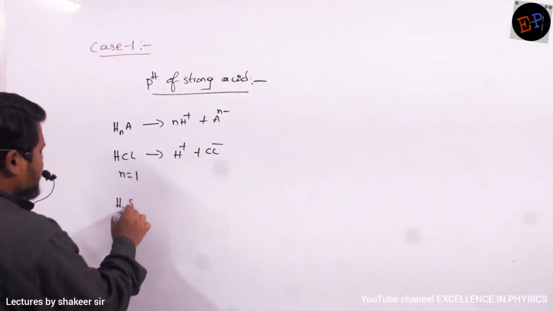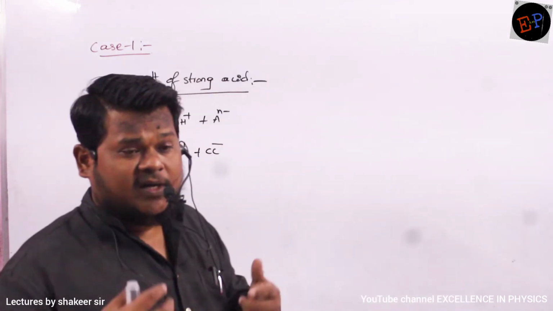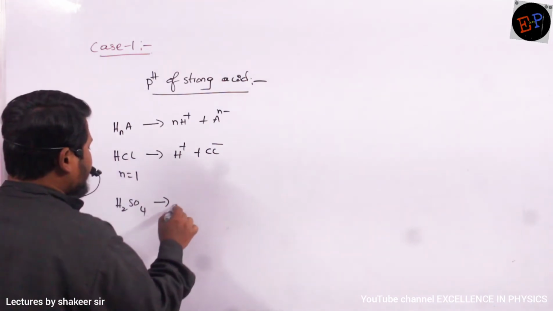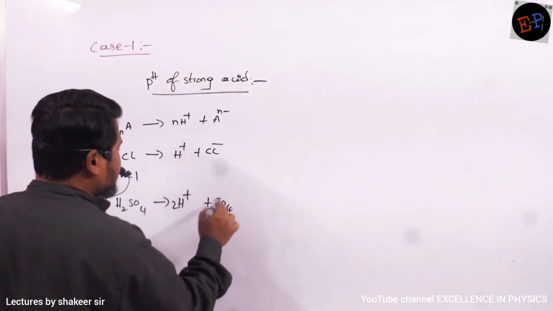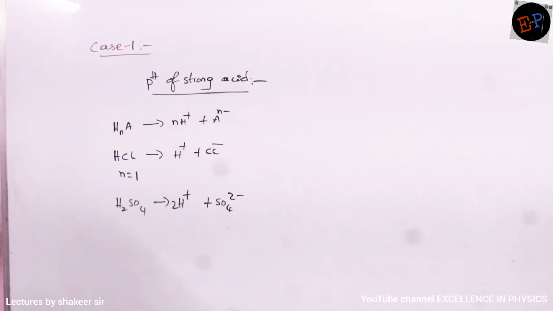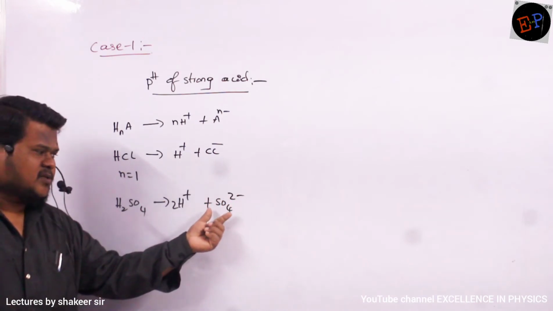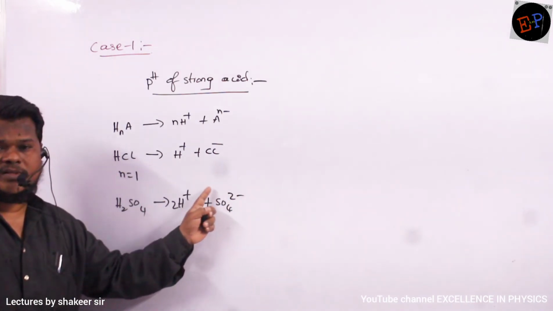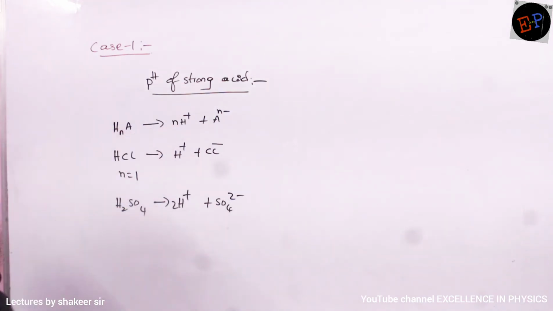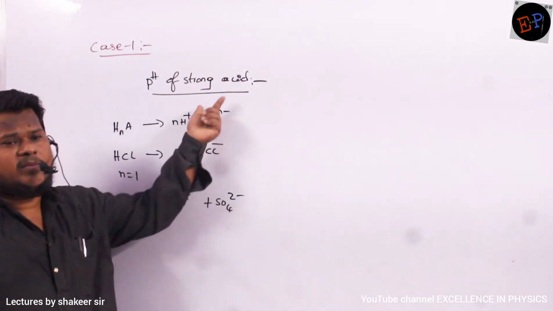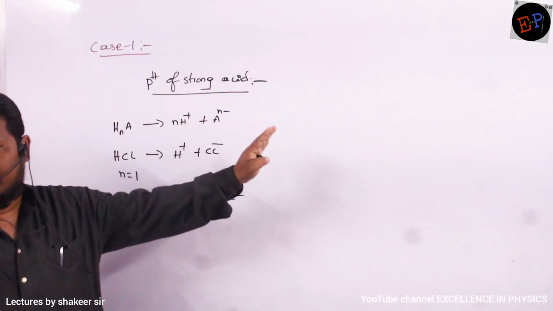Similarly, if you take H2SO4, how many hydrogens are present? 2 hydrogens are present. So what is the final equation I can write? The final equation is H2SO4 gives 2 H plus plus SO4 2 minus. They finally dissociate into 2 hydrogens and SO4 to the power of 2 minus, because it is losing 2 hydrogens. So 2 negative symbols it will get. Are you able to understand how we are writing the general form? HnA finally converts into n H plus and A to the power of n minus. A can be anything. Here it is Cl, here it is SO4, like this. So this is the general equation we are writing.